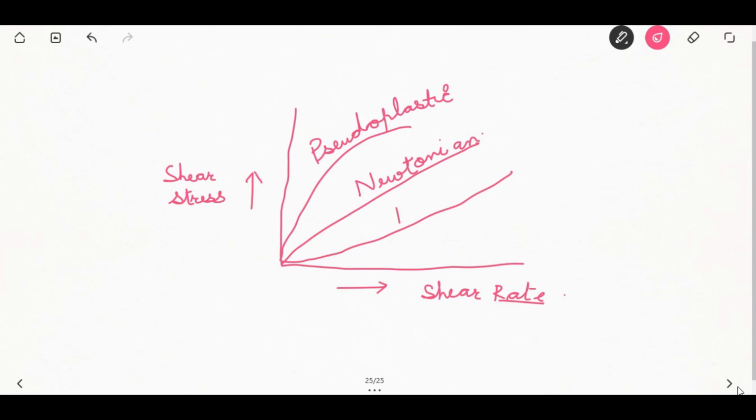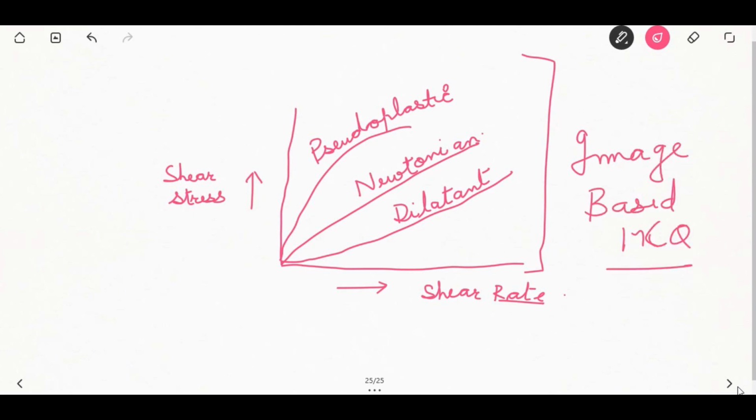Third comes the dilatant. These are liquids that show increased viscosity as shear rate increases. Example is fluid denture base resin. So remember this figure for your image based MCQs. Thixotropic materials exhibit a different viscosity after they are deformed. Example, latex paints for sealing show lower viscosity after they are stirred vigorously.